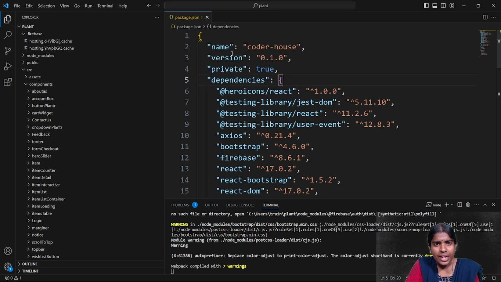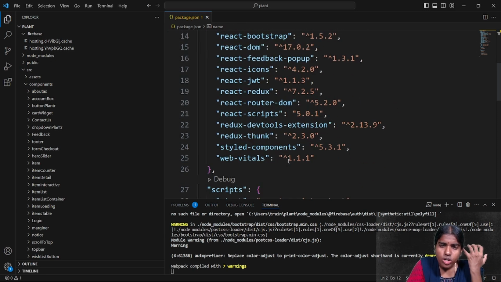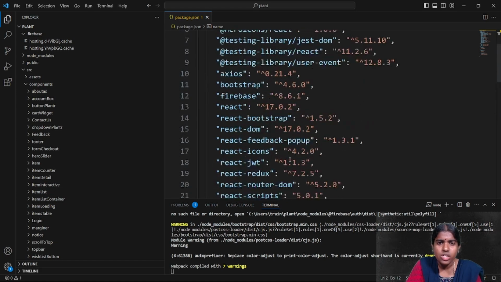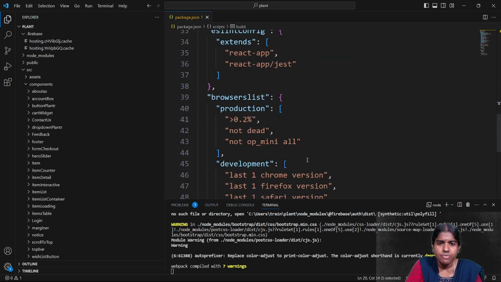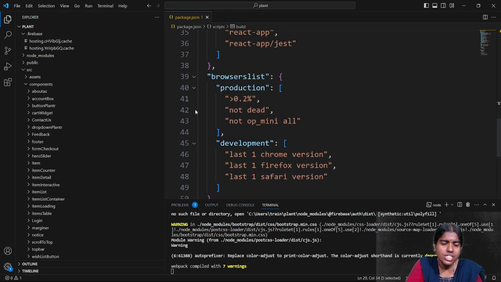And I have this package.json file. All my project configurations are present in my package.json file. I have scripts, for example, react-scripts start, react-scripts build, and eject. I have different sections inside my package.json file. Clear with this? All my project configurations are present in my package.json file.